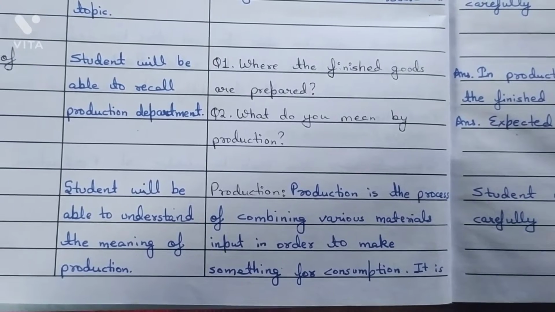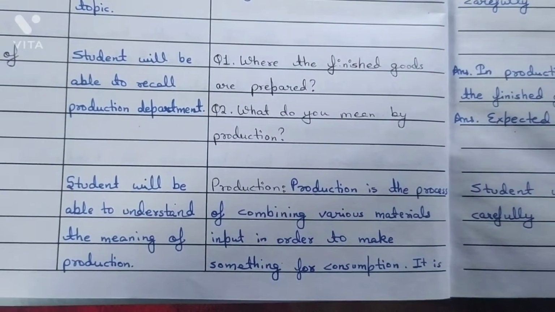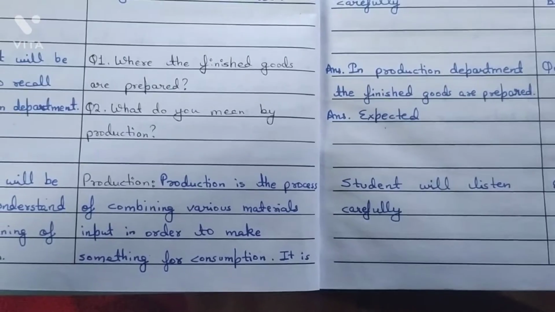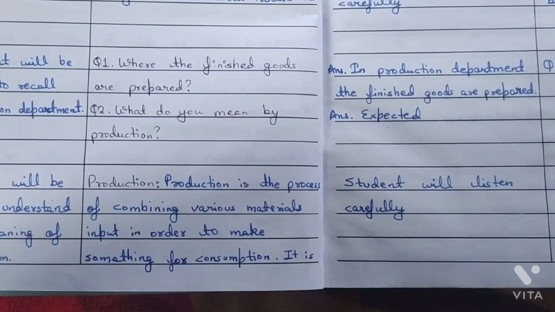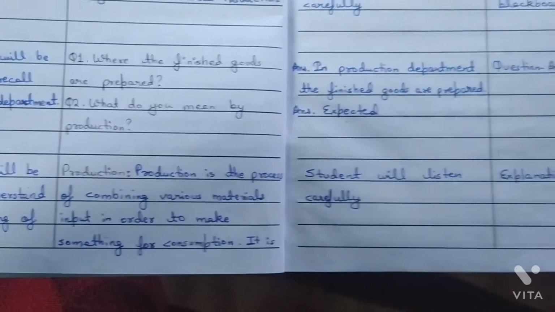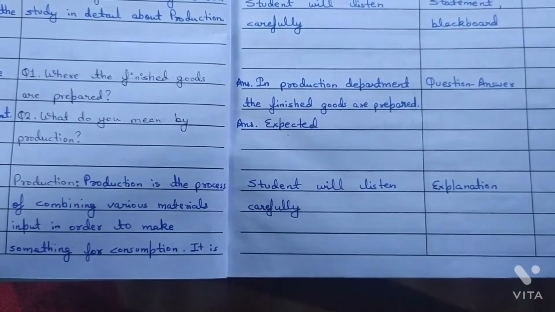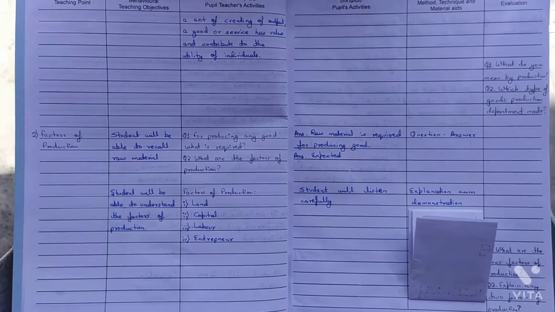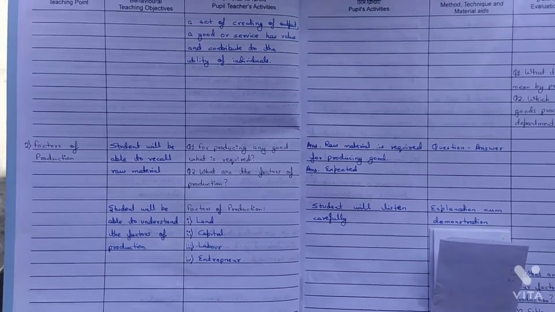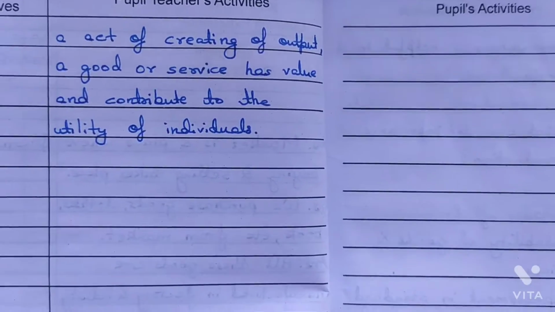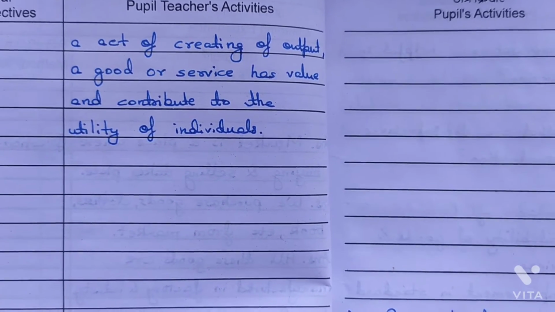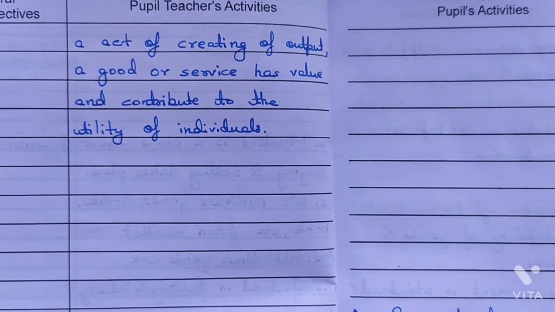Student will be able to understand the meaning of production. Production is the process of combining various materials input in order to make something for consumption. Student will listen carefully. Explanation. An act of creating of output, a good or services has value and contribute to the utility of individuals.